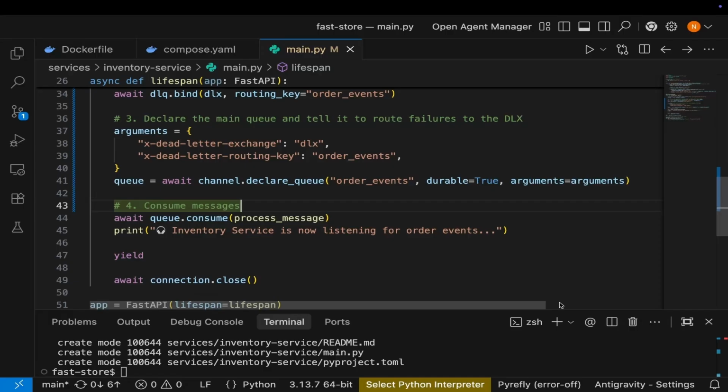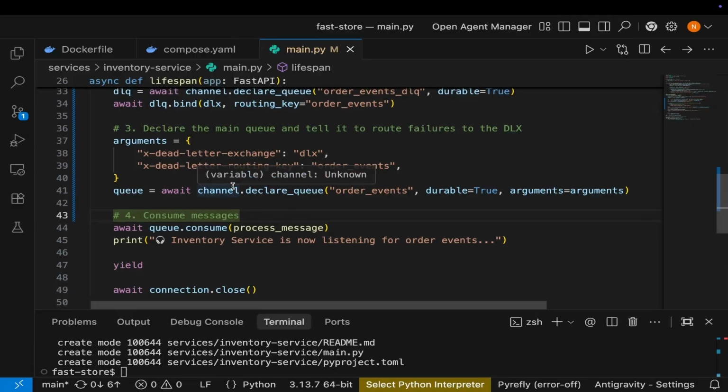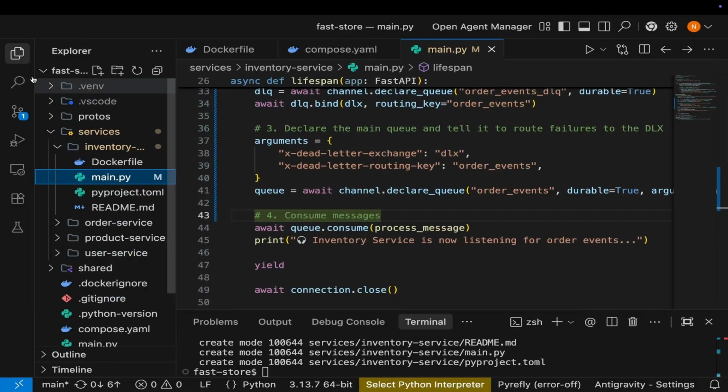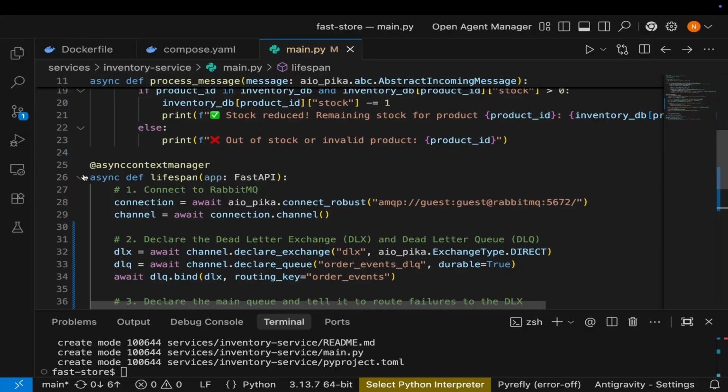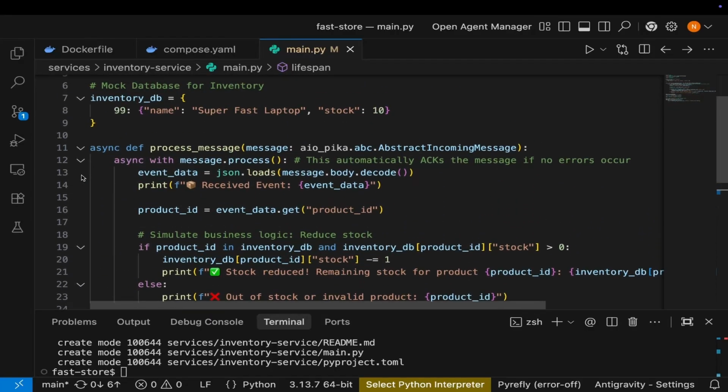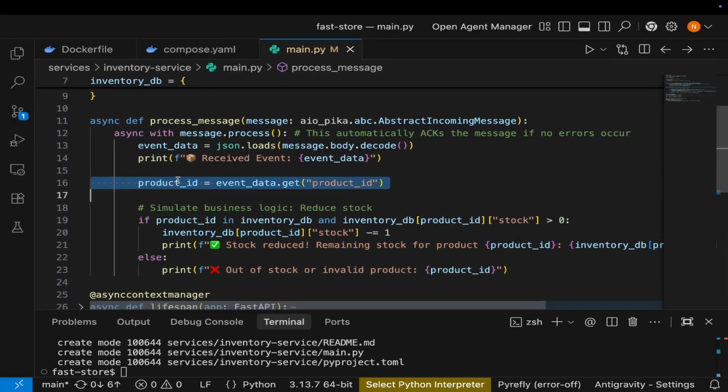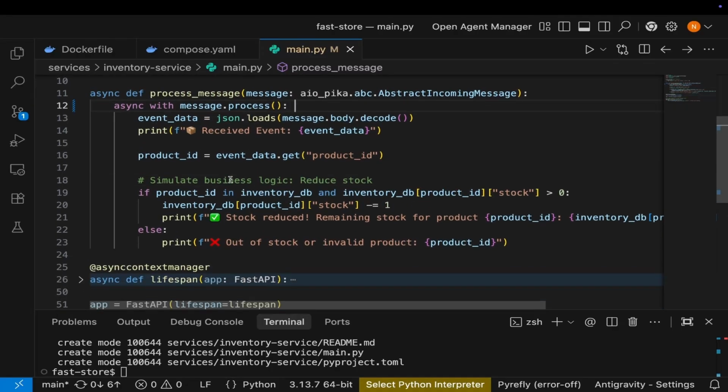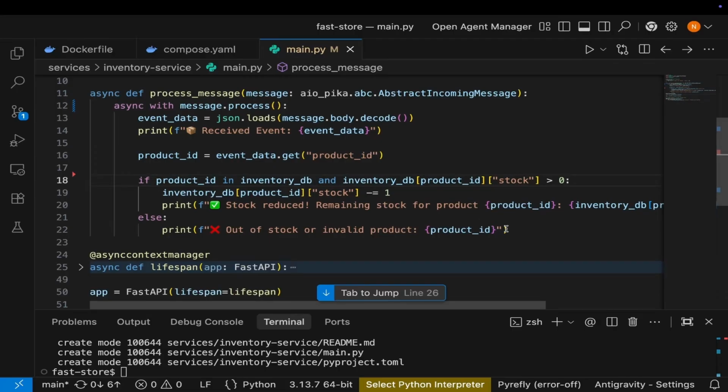So go into this module, which is inventory service, then main.py, and we go to this other function that we wrote up here, process message, and then we write that simulation. Now just after line 16, where we're getting the product ID, I'm going to write some code. But even before that, like I told you, I want to wrap everything in the try except block. Let me remove this comment. Some of these comments I want to remove because I'll assume now you understand what is going on.